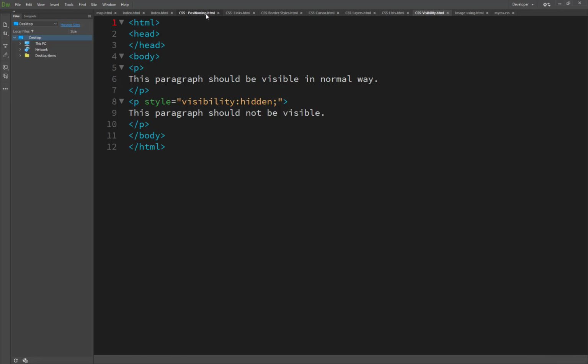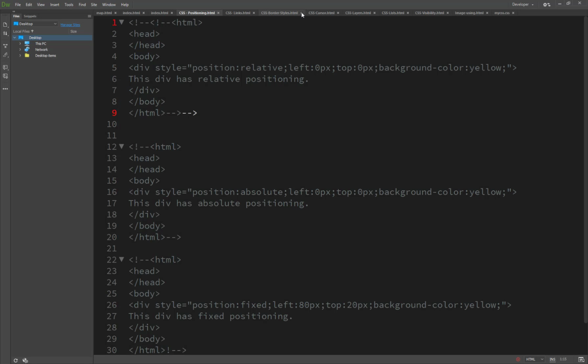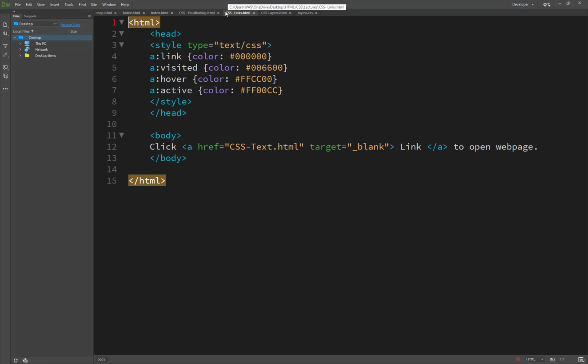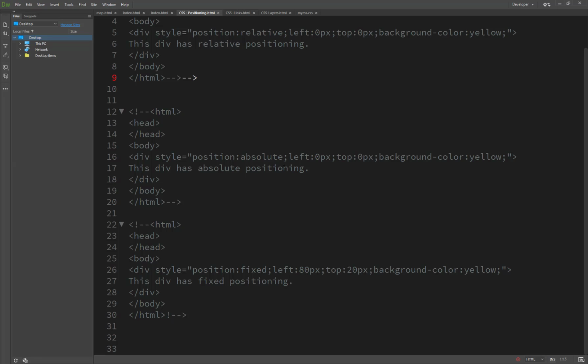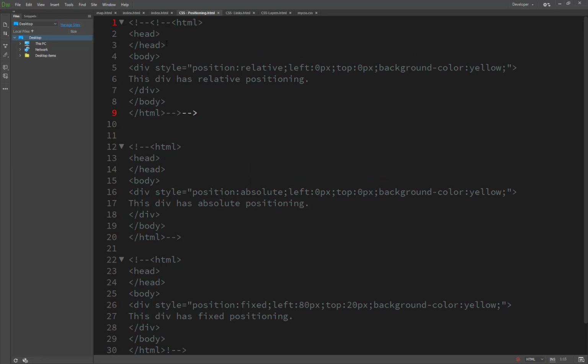Here we have CSS border style, cursor, visibility, list-style-image, and links, which we just covered. Next are the positions.